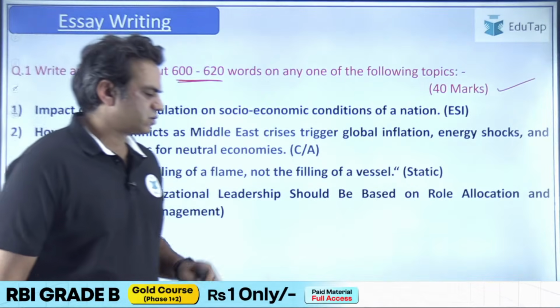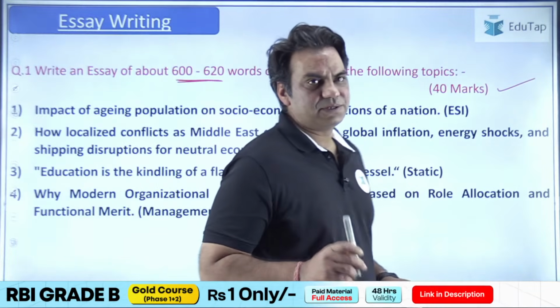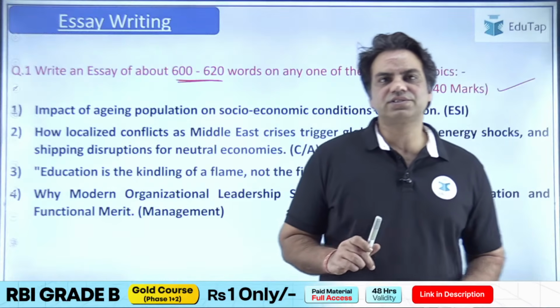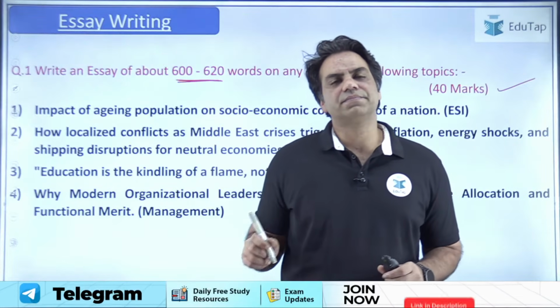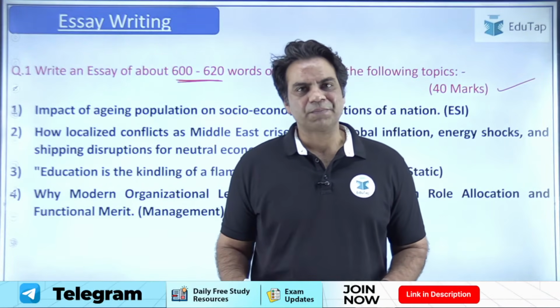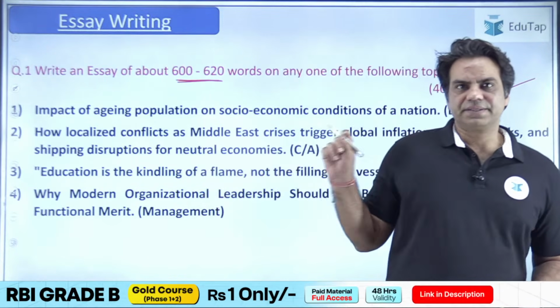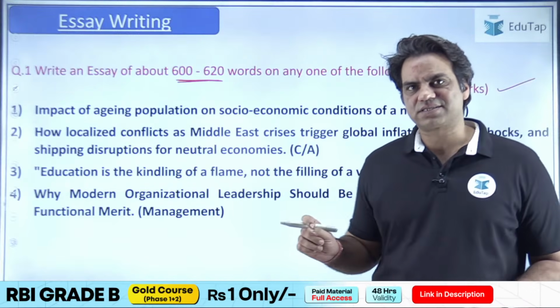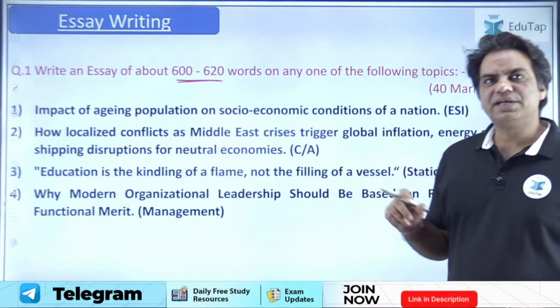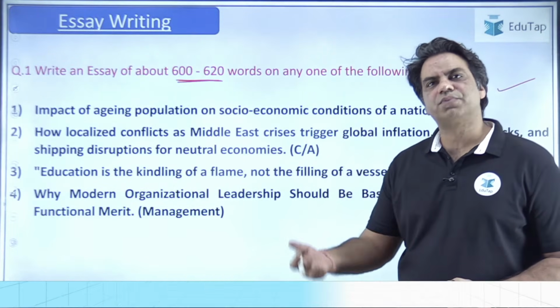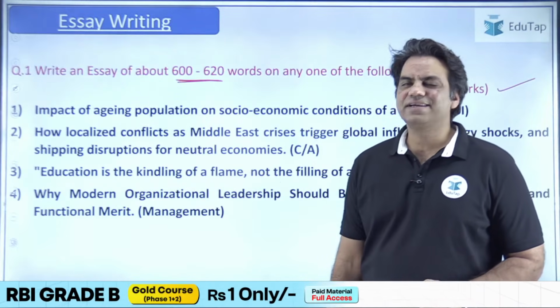The second topic was based on current affairs. I think, guys, the students who were enrolled in our course, I clearly told them to look into this issue, the Middle East crisis, and what impacts it will have on the exports and imports of the nation. So they got it exactly like that.